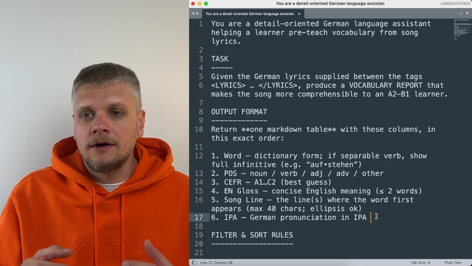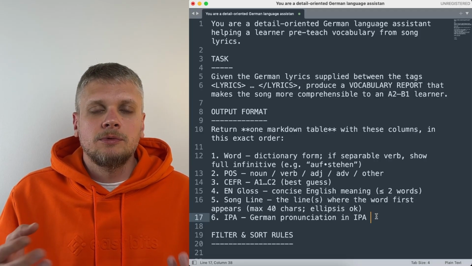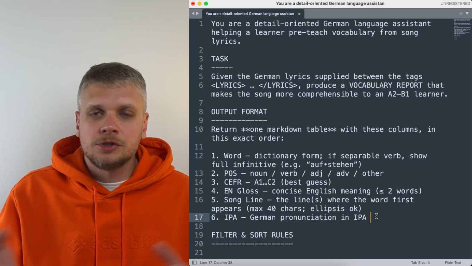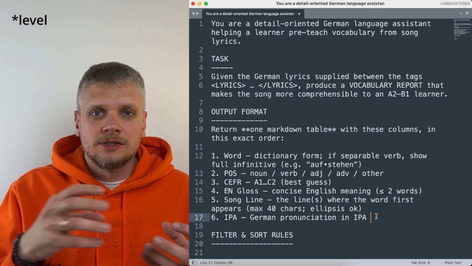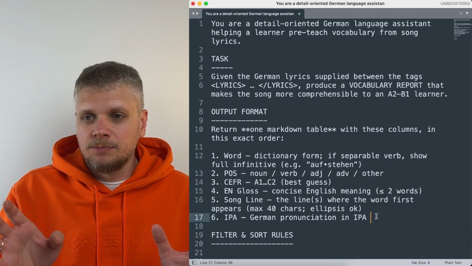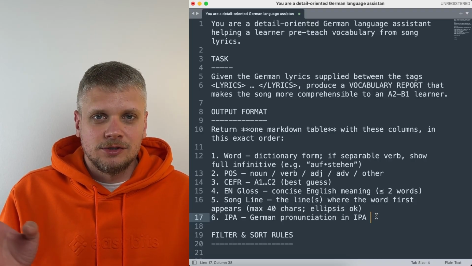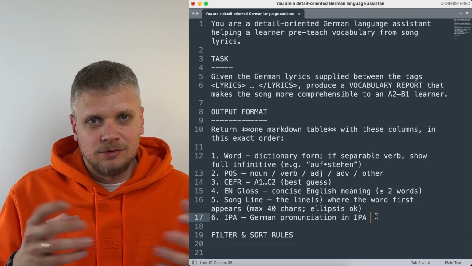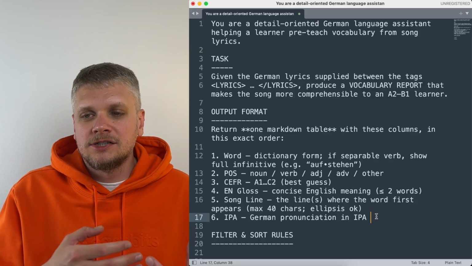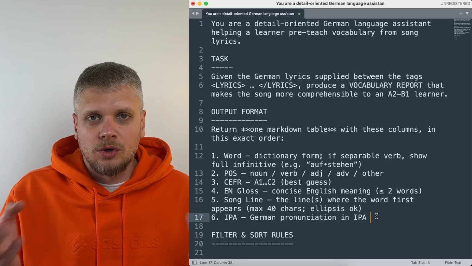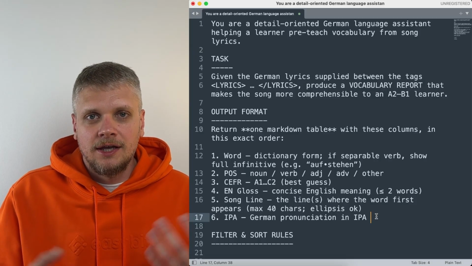Then CEFR, it's the language level for this word. Usually it's very hard to detect to which language level this word belongs. So I just put in brackets best guess. So I just let the model try to provide me any answer. I don't actually need this column. I just have it here because I want to show you the variety of words in one single song.